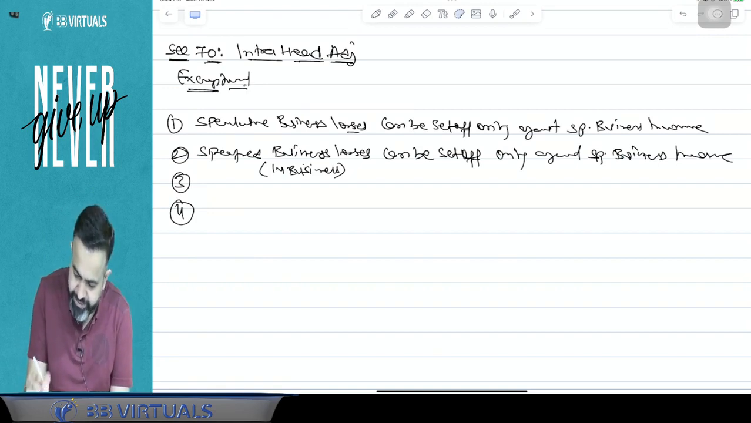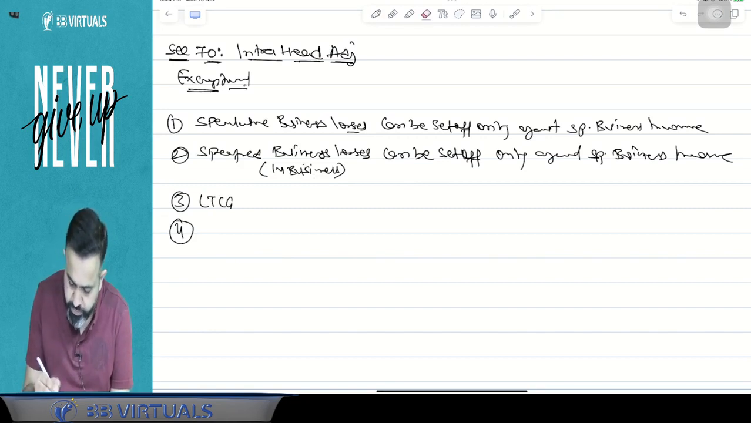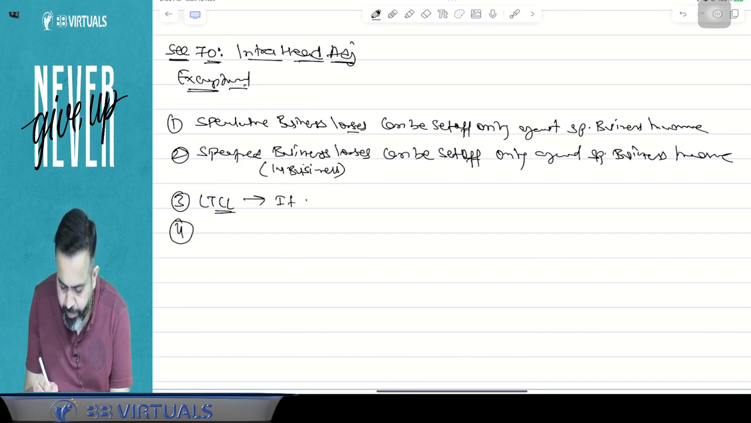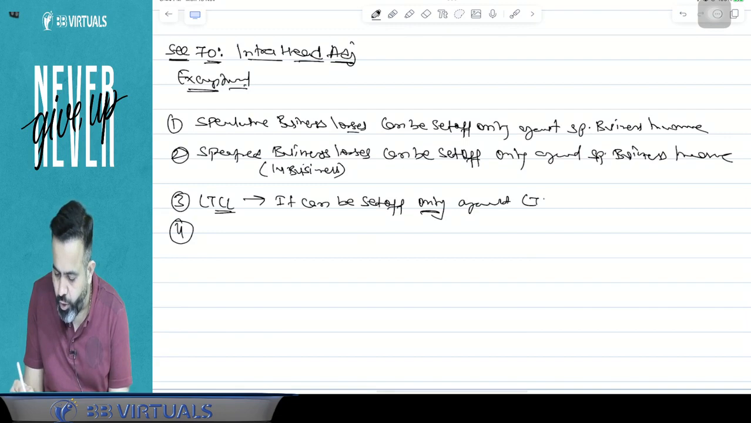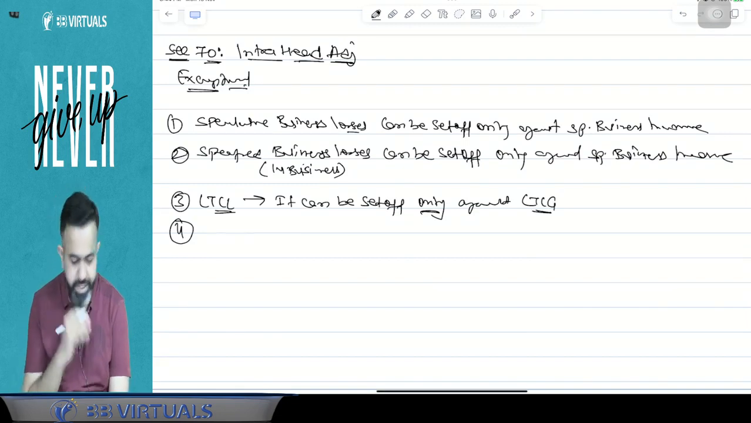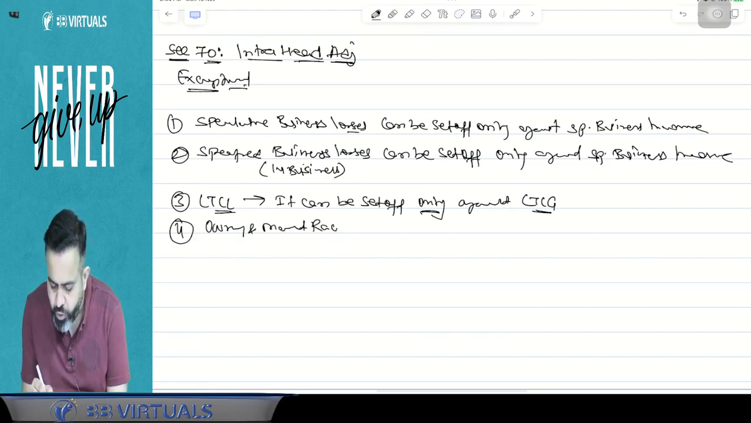Now third point says that if there is a long-term capital loss, then it can be set off only against long-term capital gain.